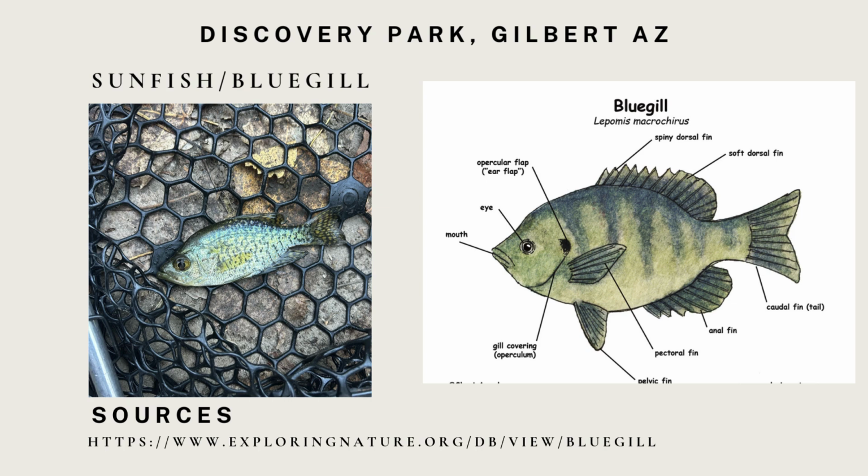The locomotive adaptations of the bluegill include the caudal fin and the paired pectoral and pelvic fins. The pectoral and pelvic fins allow control in the water, and that's useful for hunting for food or navigation. And the caudal fin is good for helping the bluegill swim faster to either avoid predators or to catch prey. Its behavioral adaptations involve territoriality and schooling, which help it survive in freshwater habitats.